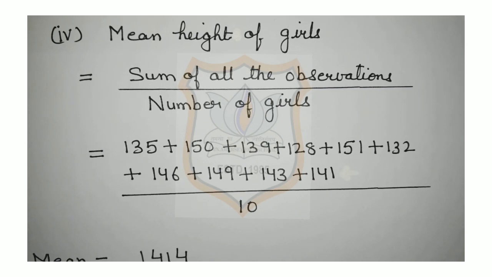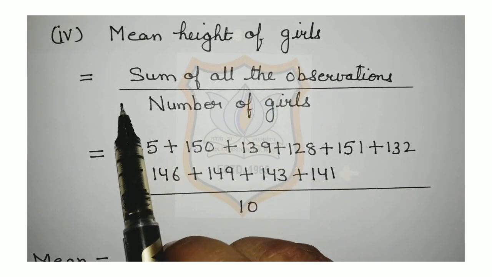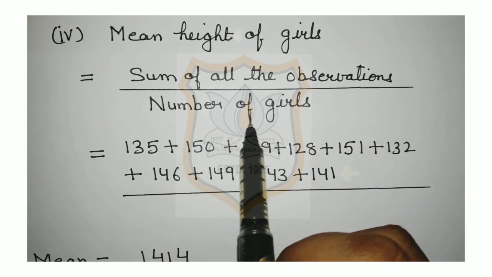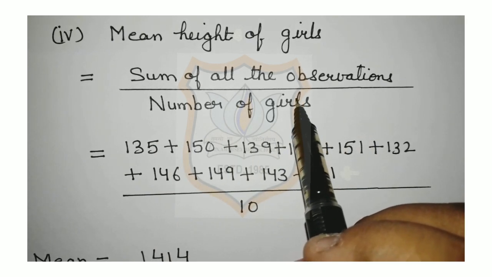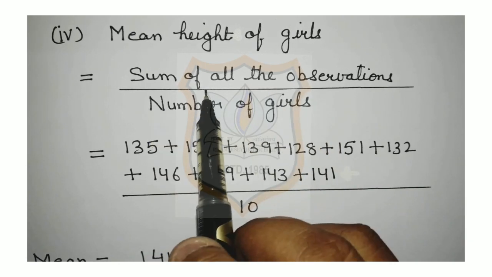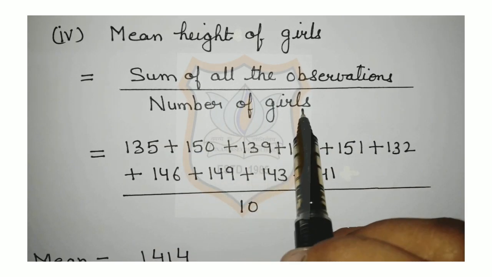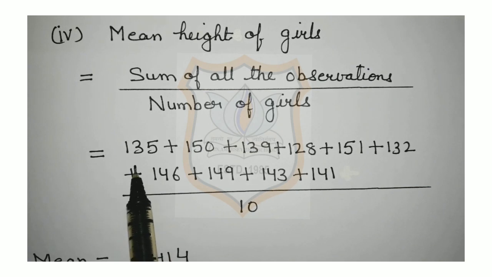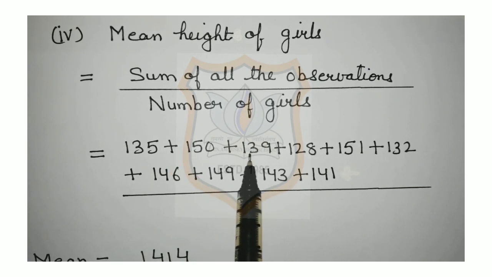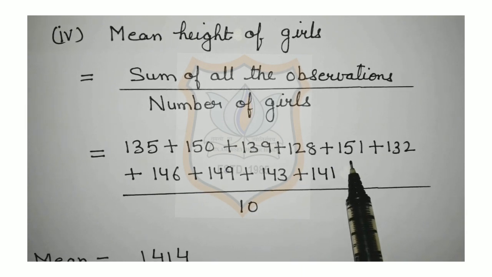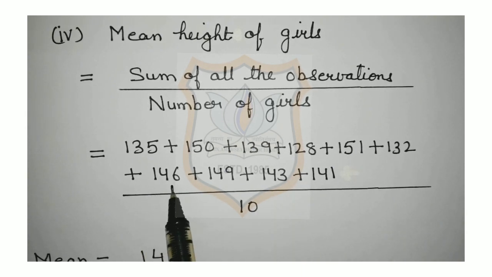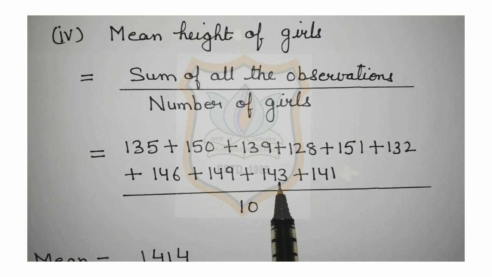Now, let's solve part 4 of question number 9, and that is, what is the mean height of the girls? So, mean height of the girls is equal to sum of all the observations upon number of girls. This is the formula to find the mean height of girls. That is sum of all the observations upon number of girls. Sum of all the observations is equal to 135 plus 150 plus 139 plus 128 plus 151 plus 132 plus 146 plus 149 plus 143 plus 141 upon 10, because number of girls are 10.